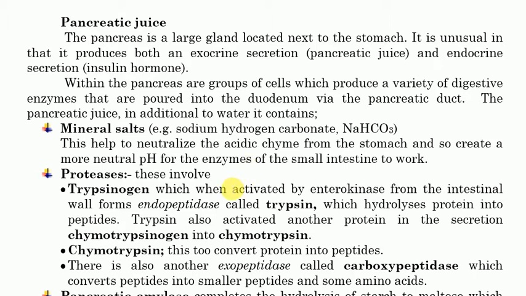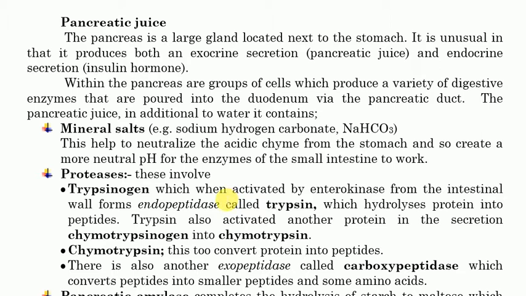Now within the pancreas there are a group of cells which produce a variety of digestive enzymes that are poured into the duodenum via the pancreatic duct. The pancreatic juice, in addition to water, contains first mineral salts, which are sodium hydrogen carbonate. Pancreatic juice contains sodium hydrogen carbonate. This is important for neutralizing the acidic chyme from the stomach, and also creates a more neutral pH for the enzymes of the small intestine to work.